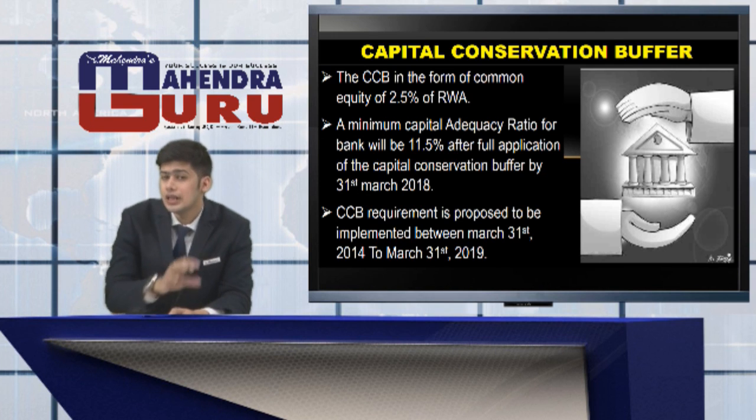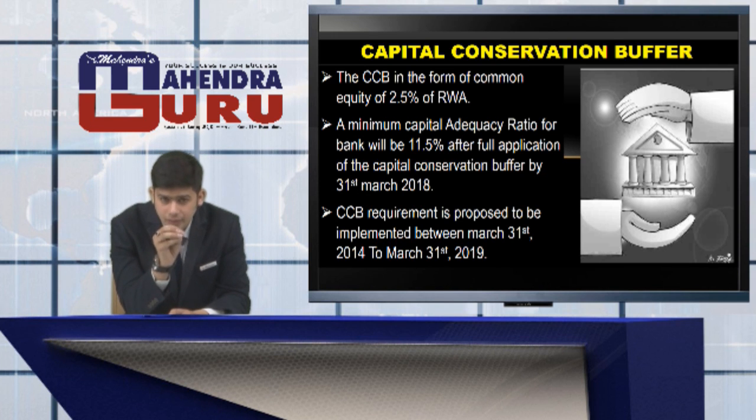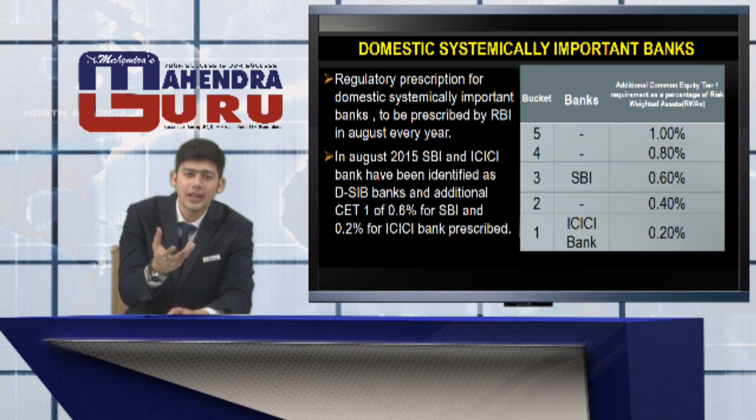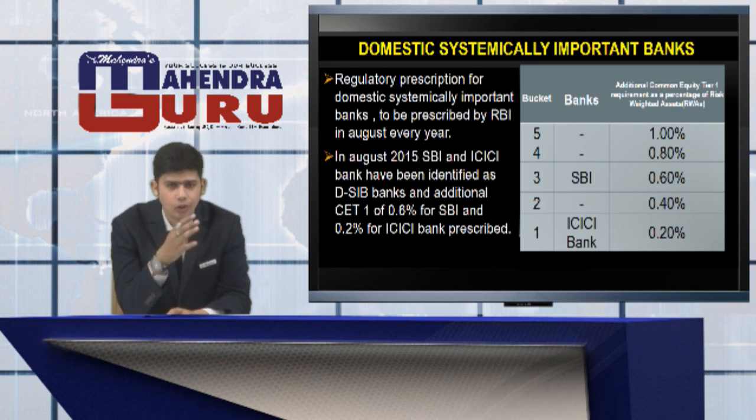Now this particular feature had an addition. This addition was made by BCBS and also implemented by RBI, and that is DSIB or GSIB. Now DSIB stands for Domestic Systemically Important Banks and GSIB stands for Global Systemically Important Banks. Now what are DSIB and GSIB? Now every year from 2015, in the month of August, RBI would tell the government and the citizens that there would be certain banks which have to maintain a certain percentage above the minimum capital, that is 11.5% or 9%. Those banks would be termed as